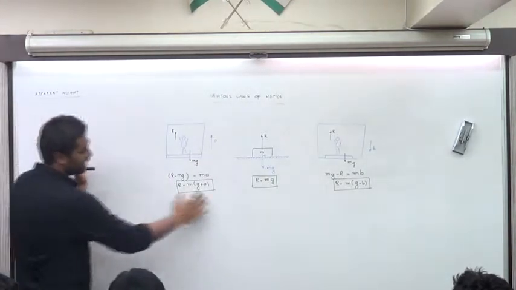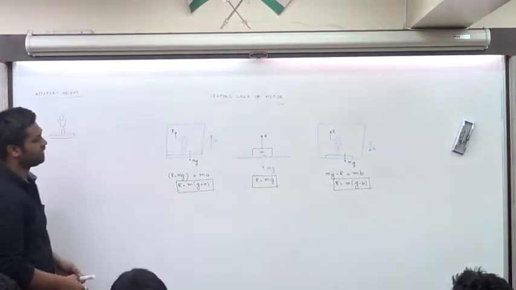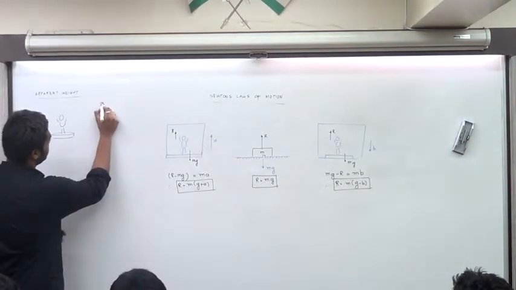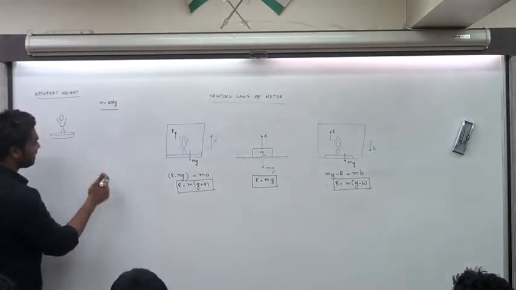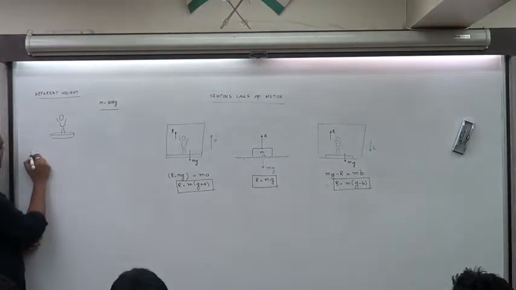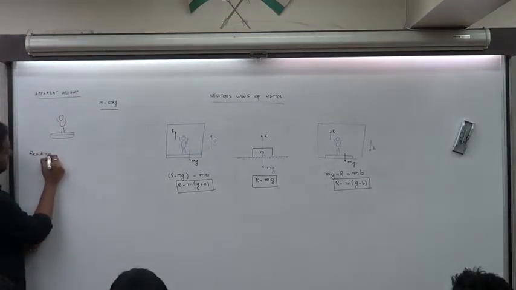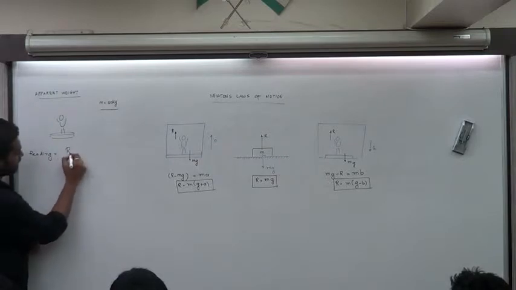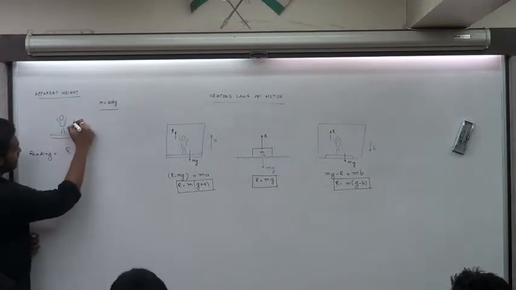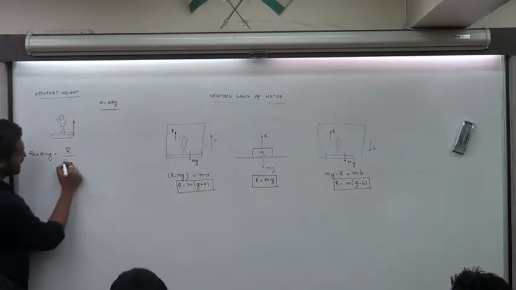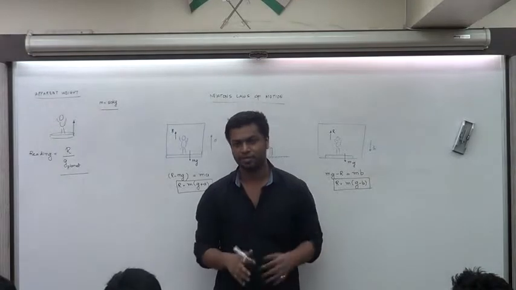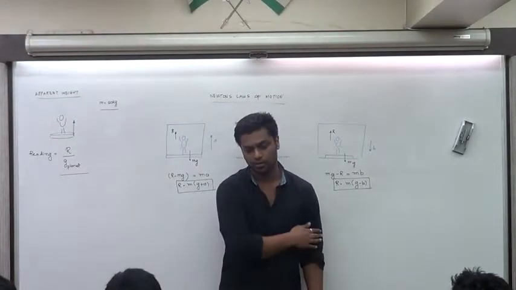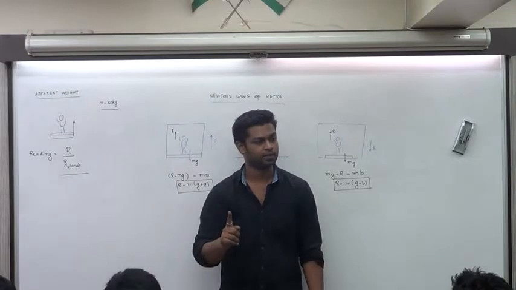So what is happening if you're lying dead in this case? What is the reaction? What we'll do is we'll take some mass. Let the value for mass be 50 kilograms. The reading on the scale is always equal to R, that is the reaction that this weighing scale is giving, over the acceleration due to gravity of the planet. This is how we calibrate it. ठीक है? जो भी आंसर आए हमको, हम उसको हमेशा डिवाइड करेंगे acceleration due to gravity of the planet से, and then that will move. It works like that. Is that fine?